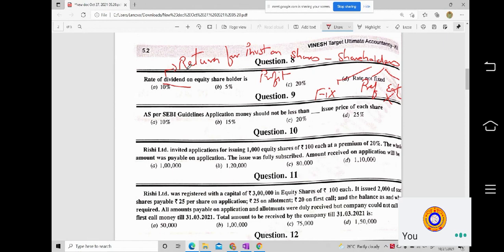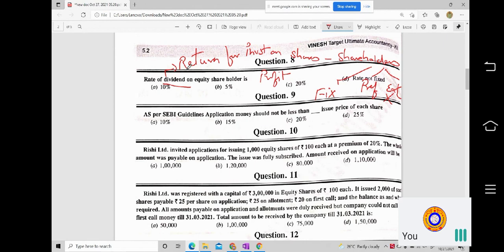In that case, the amount of dividend might have been given as the options. So you need to apply the percentage of the preference shareholders on the amount of net profit earned by the business. That will give you the dividend amount payable. So you always understand the concept and give your answer.